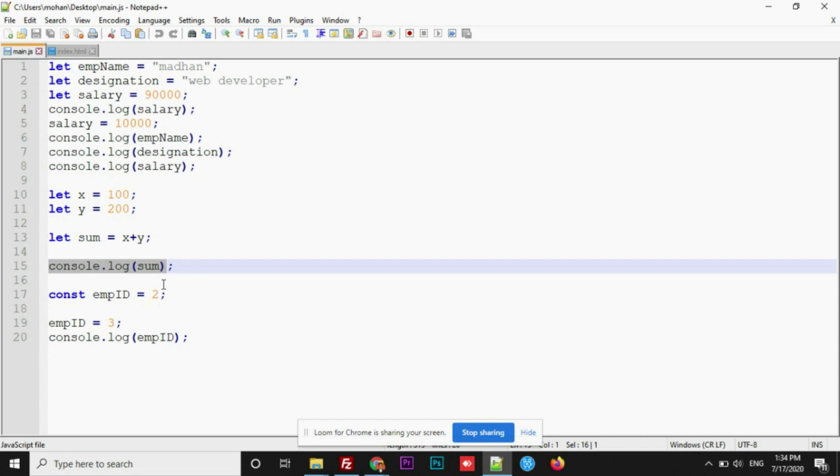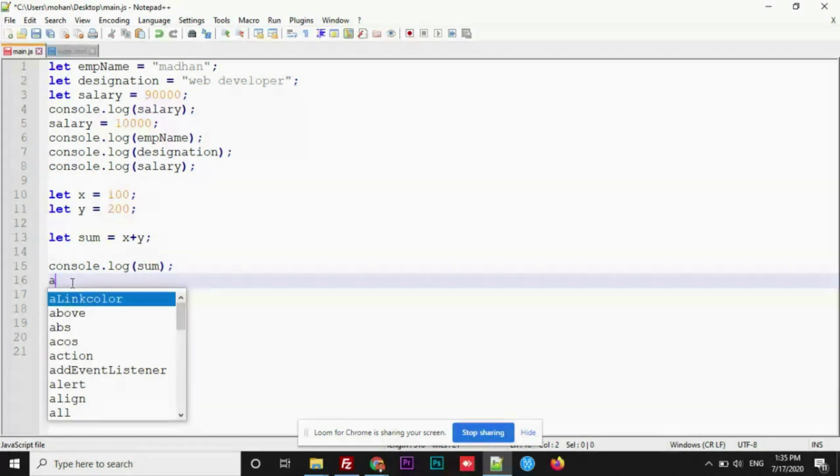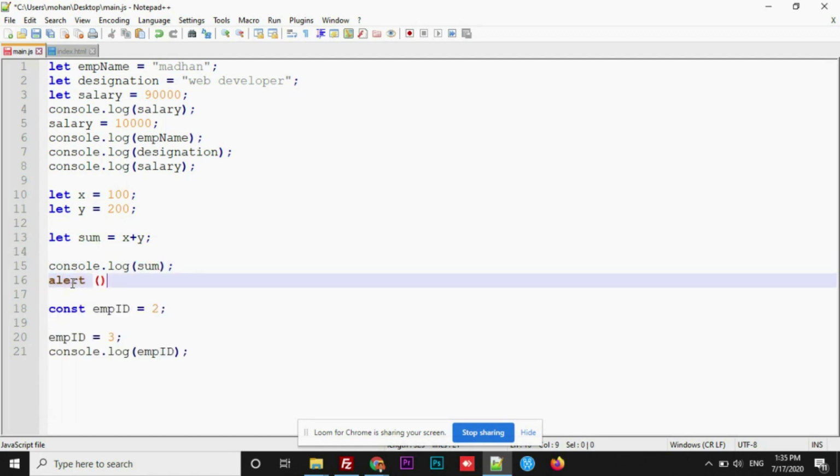Instead of displaying it in the console, if you want to display it on the web browser, alert is something we can use. If you use alert, a pop-up will be opened, and inside the pop-up, data will be displayed. Let's alert this sum and see the output. Alert sum.